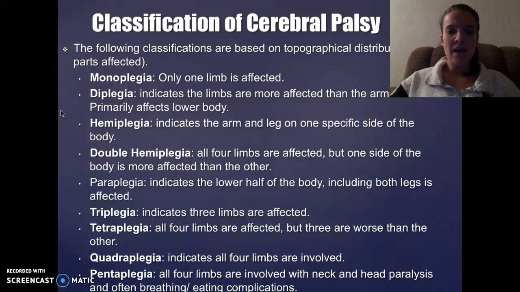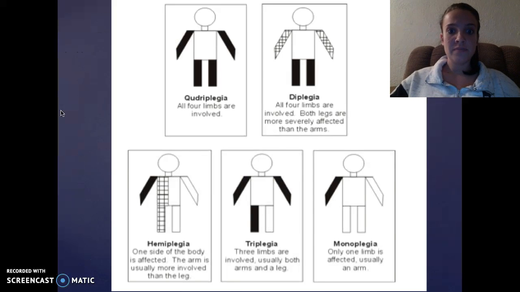Paraplegia indicates the lower half of the body, including both legs, is affected. Triplegia indicates three limbs are affected. Tetraplegia, all four limbs are affected, but three are worse than the other. Quadriplegia indicates all four limbs are involved. Pentaplegia, all four limbs are involved with neck and head paralysis and often breathing and eating complications. This is a photo of all the topographical classifications.